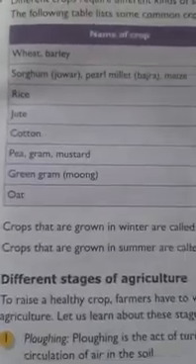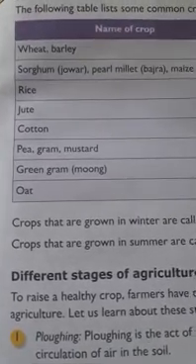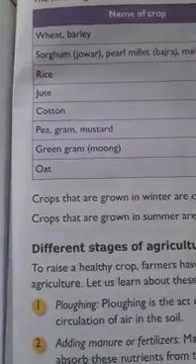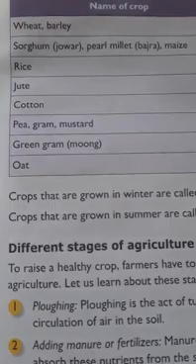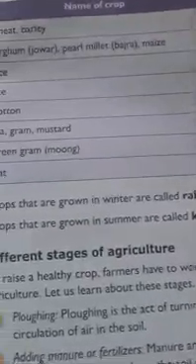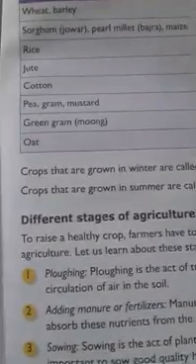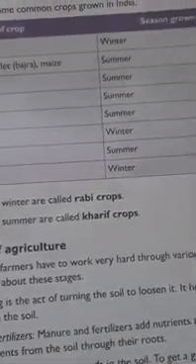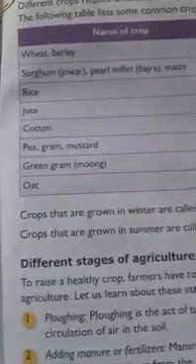Here is one table in which the name of the crop and the season in which they grow are given. Wheat and barley grow in winter season. Sorghum (jowar), pearl millet (bajra), maize, rice, jute, and cotton grow in summer season. Pea, gram, and mustard grow in winter season. Green gram, meaning moong dal, grows in summer season, and oats grow in winter season. So these are the different seasons in which these particular crops grow.